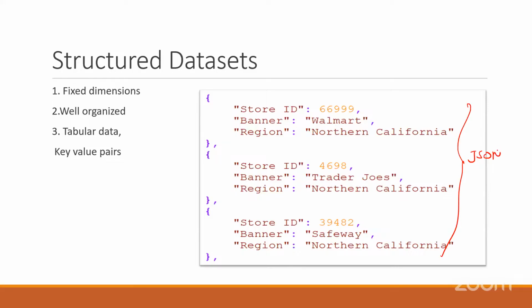JSON file. Dictionary. JSON. Example. So everything is stored in a JSON file, again in the form of a structured format. Store ID, banner, different store IDs we have. Here the data is consistent, right?